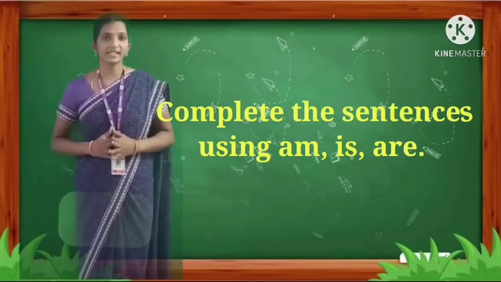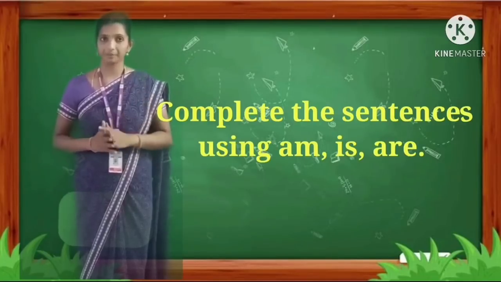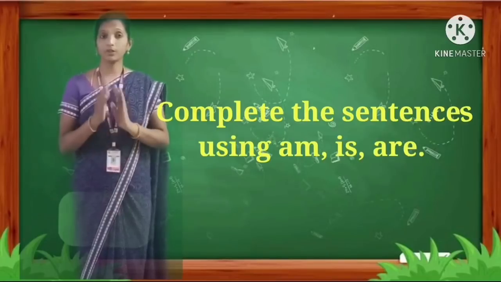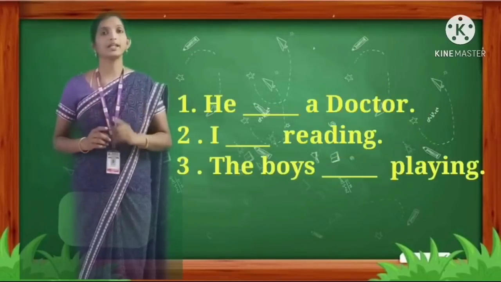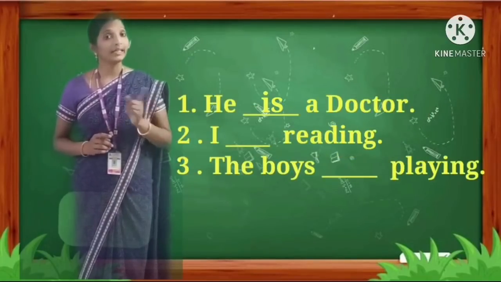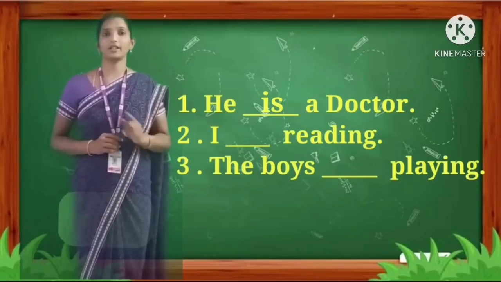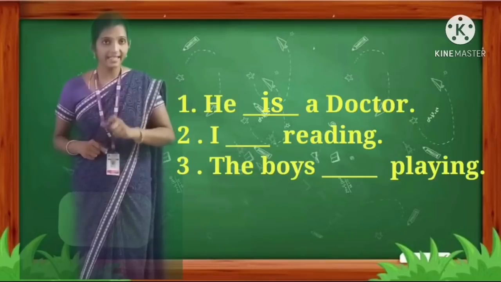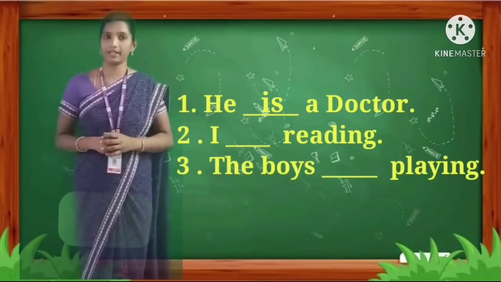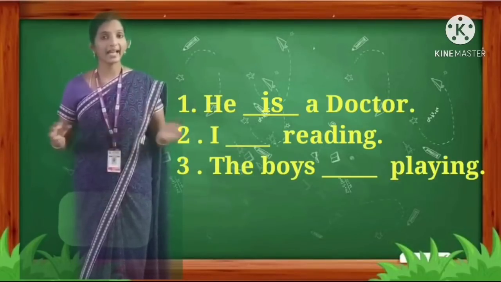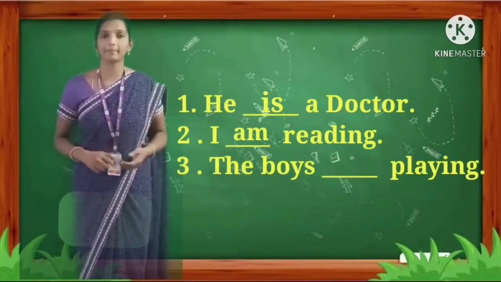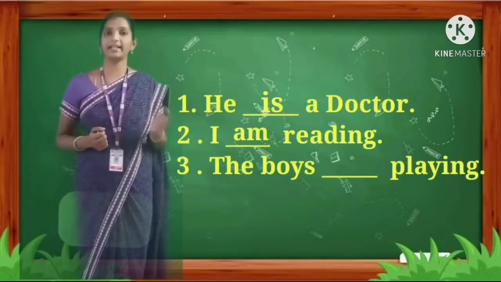Complete the sentences using am, is, are. So we have to read the sentence according to the subject and use the auxiliary verb. First one, he dash a doctor. He is a doctor. Very good. He is given, so we are writing the auxiliary verb is. Second one, I dash reading. If I is the pronoun, what auxiliary verb do we have to use? Am. I am reading. Very good.